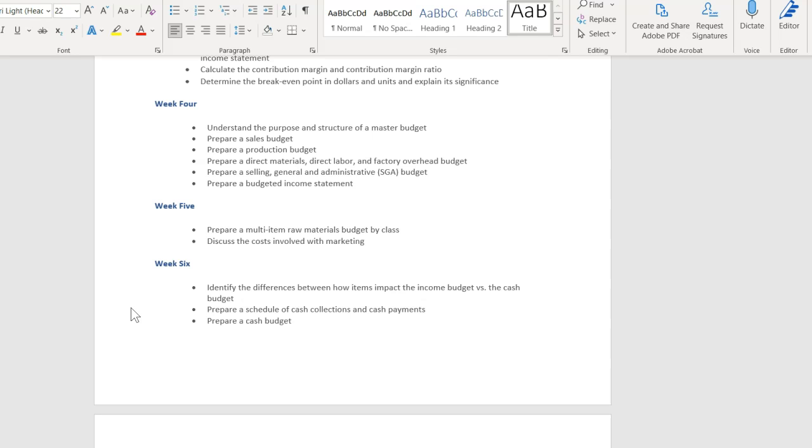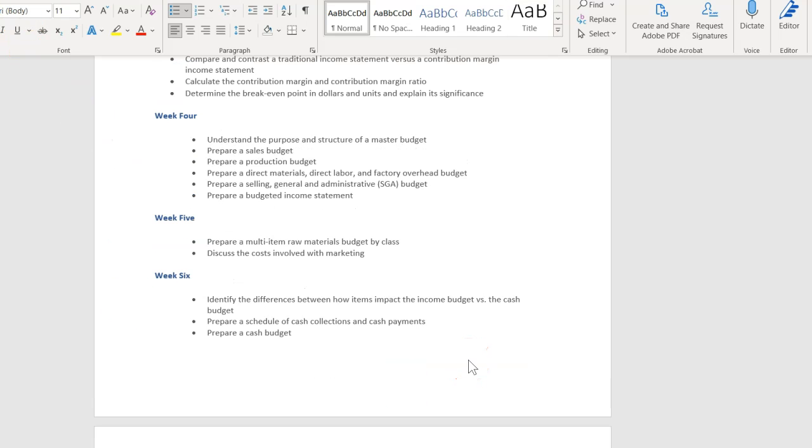And then just overall, how do you prepare the cash budget? So be prepared to answer questions about that on the final, and also be prepared to do a cash budget on the final as well. That'll be part A and part B. There'll be questions on part B, and then part A, you'll actually be preparing a small cash budget.